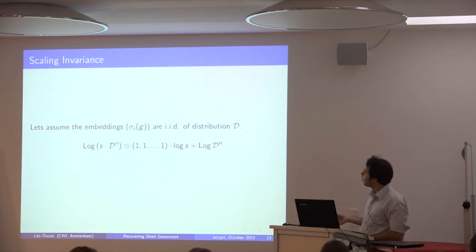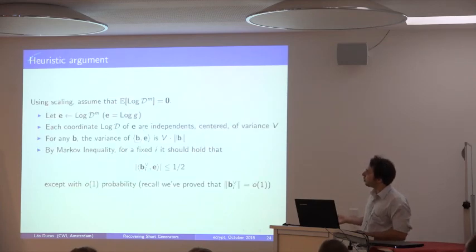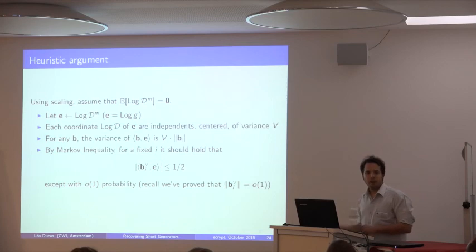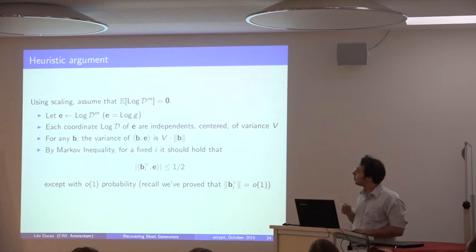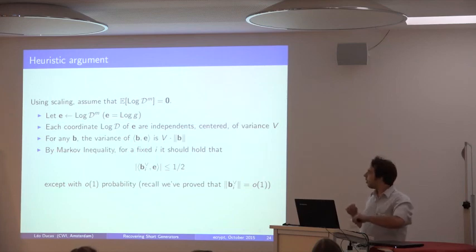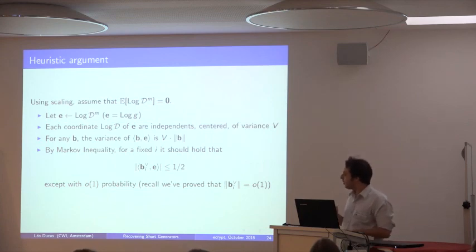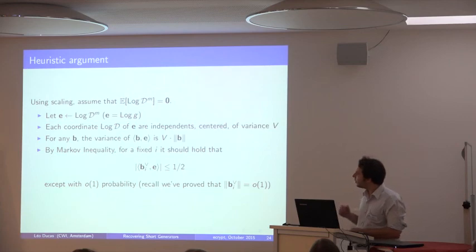If we do this, the nice thing is that we can simply assume that the average of our distribution, when we take the log of it, is at 0. We can assume it's centered in 0. Now we let E be the log of this distribution, and we assume that it is square summable, that it has a variance. Then we can compute the variance of any of its scalar product with anything, and if we apply the bound, we get that it is less than 1/2 with probability smaller than 1.